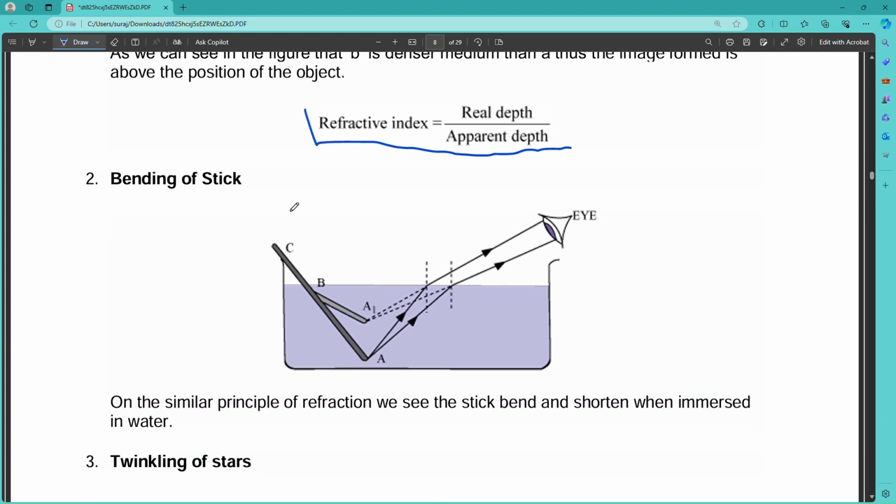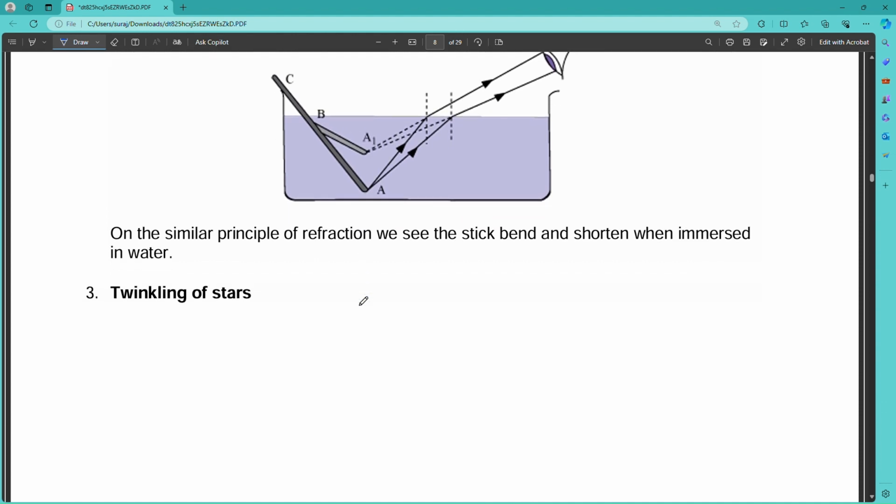Then bending of sticks also. When you put a stick in a container and look from above the container, you will see the stick looking like it is bending. So this is also due to the refraction of light.